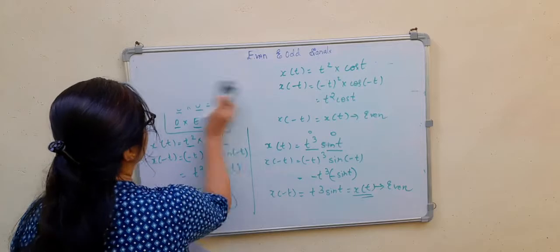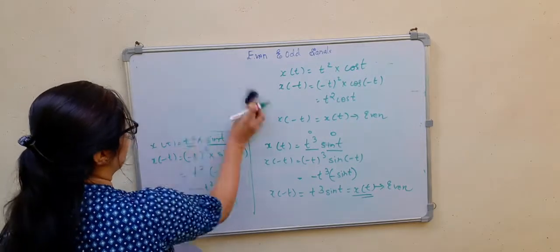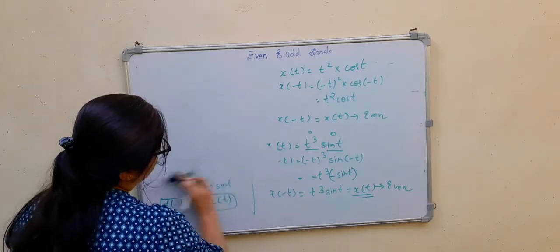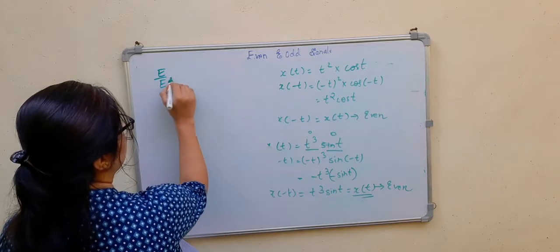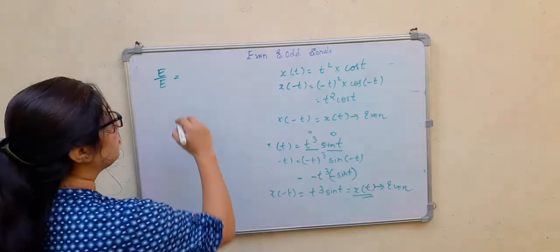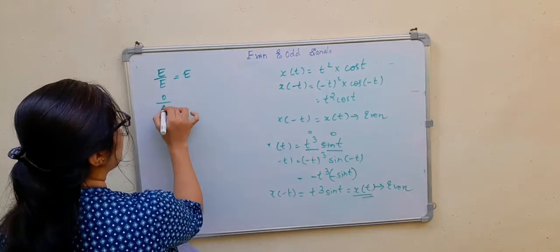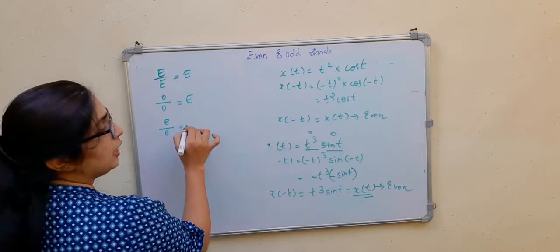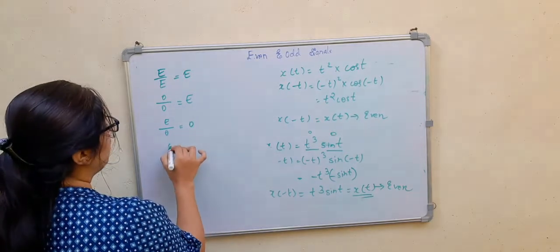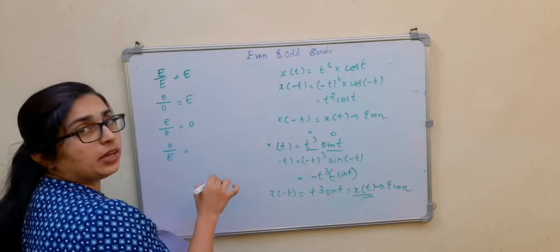Next, similarly, we have some other results also. For division: even by even will be equal to even, odd by odd will be equal to even, even by odd will be equal to odd, and odd by even will be equal to odd.